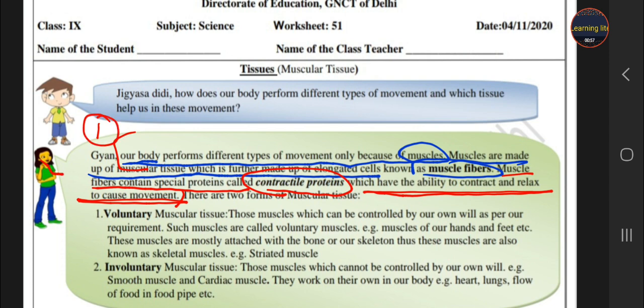This is the answer of your first question, students. What is the function of the muscles and the muscle fiber? Actually, our body shows movement only due to the presence of muscles. You have hands, and in your hands there are muscles due to which your hand functions properly. In your legs there is muscular tissue so that you can walk, run, jump, and hop like a frog. These muscles are made up of muscular tissue, and this tissue has a special protein, students, that is contractile protein, which continuously contracts and relaxes, causing movement.